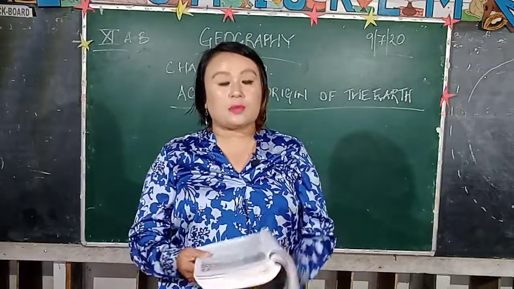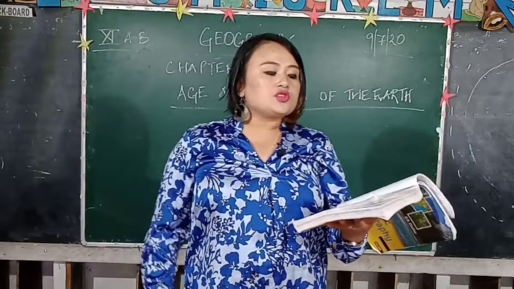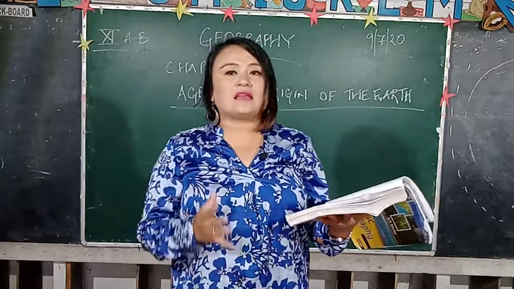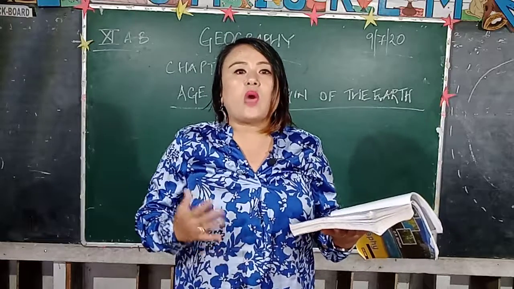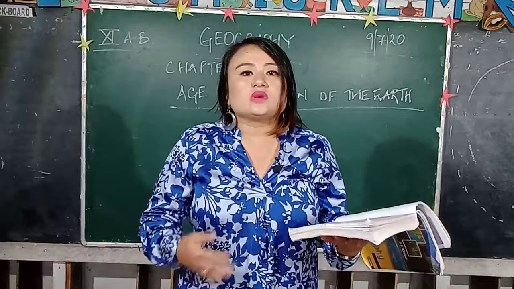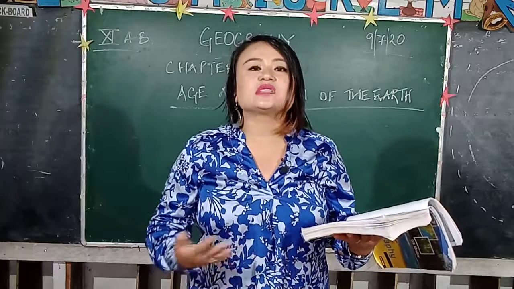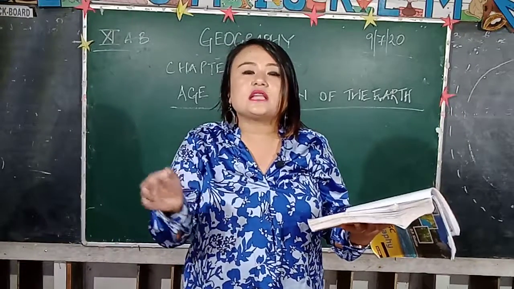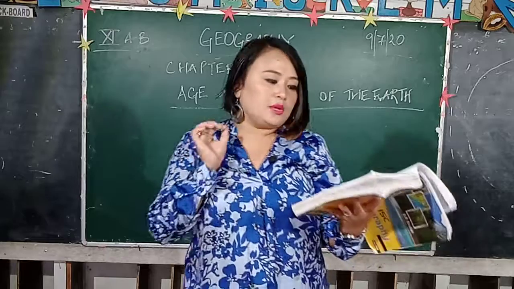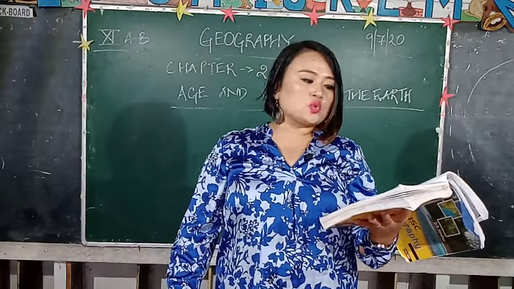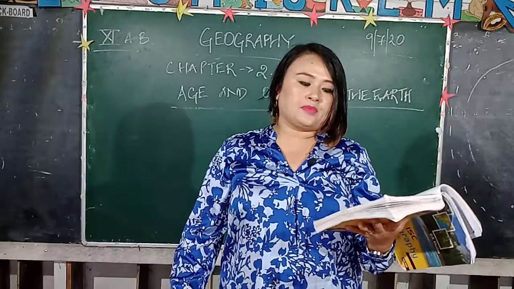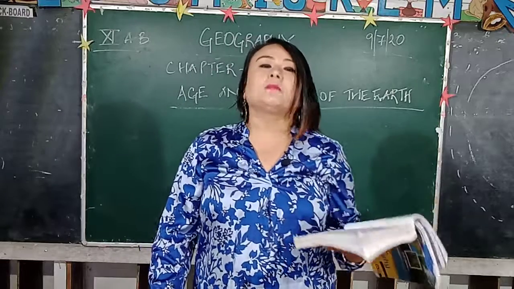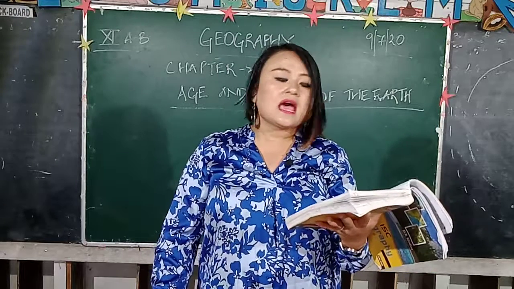So let me deal with the introductory part. Please pay attention. Age and origin of the Earth are shrouded in mystery, meaning that it is wrapped and things cannot be explained as to when Earth really came into being. When was the date? When was the year when Earth was created? There isn't any theory highlighting the real and accurate picture. Nobody exactly knows when and from where your Earth came into being. Several scientists have tried to calculate the age of the Earth and probe into its origin, but no final conclusion has been arrived at till date.